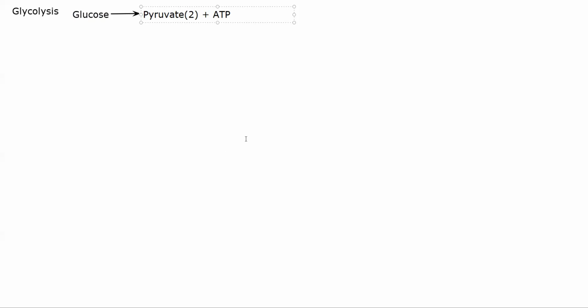Your glycolysis can be divided into two parts. The first one is the preparatory phase, which will be the first 5 reactions. The next will be the energy conserving phase, which is the next 5 reactions.